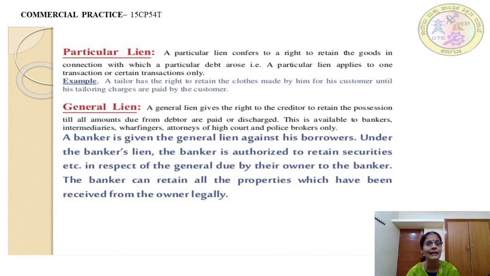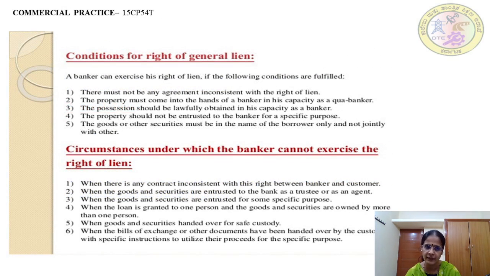The banker will get a letter of lien executed by the customer who borrows the money against some collateral securities. The letter of lien authorizes the banker to hold them as securities and sell them for realizing his advances, that means to take back his advances, in case the customer fails to redeem, in essence fails to pay back his dues on the due date, without getting any orders from the court. So this is the meaning of a particular lien and a general lien.